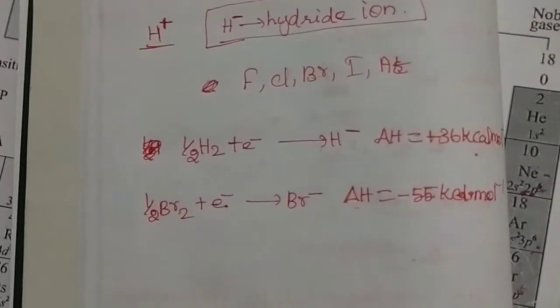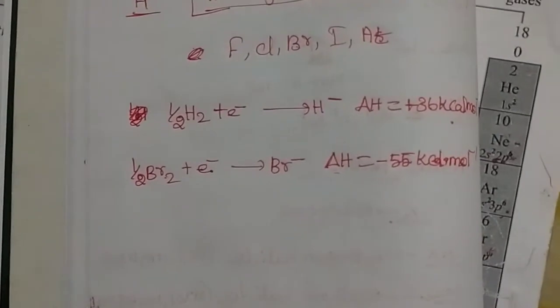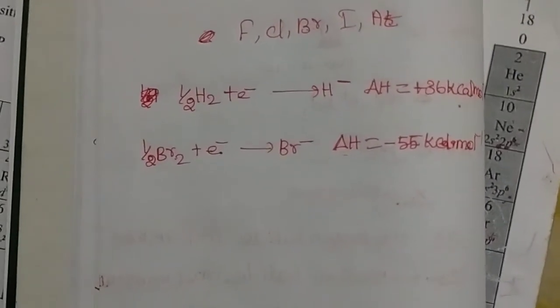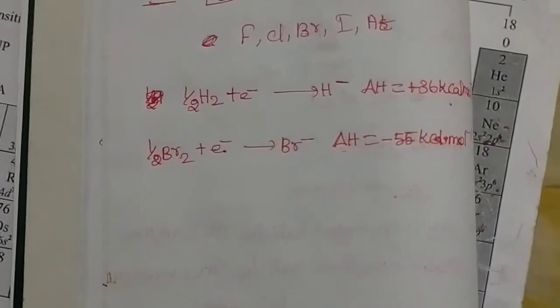From the similarities with alkali metals and halogens, it is too difficult to find the right place for hydrogen in the modern periodic table.